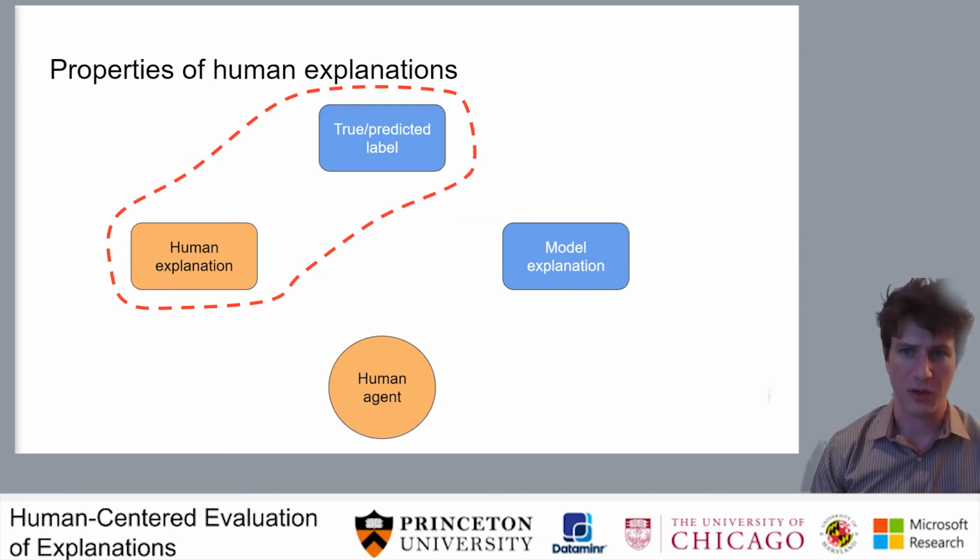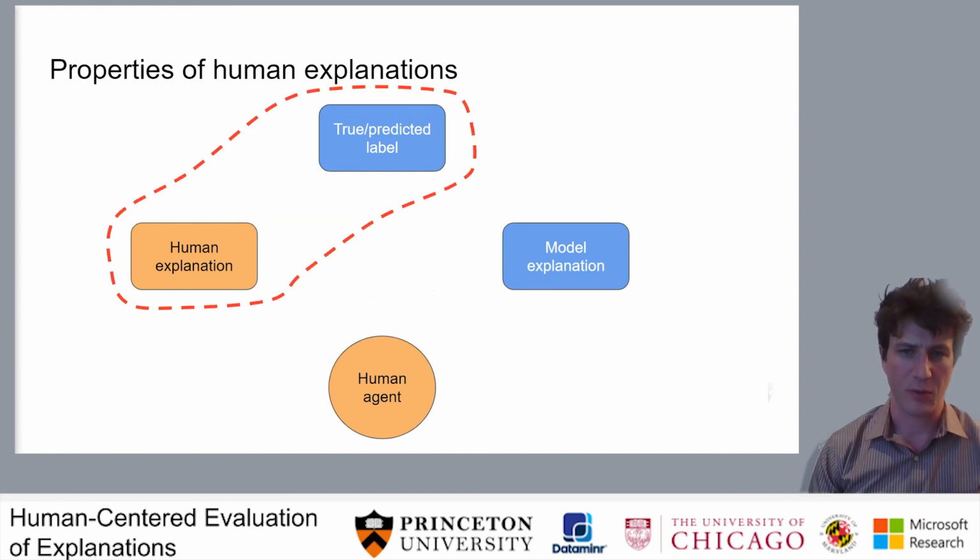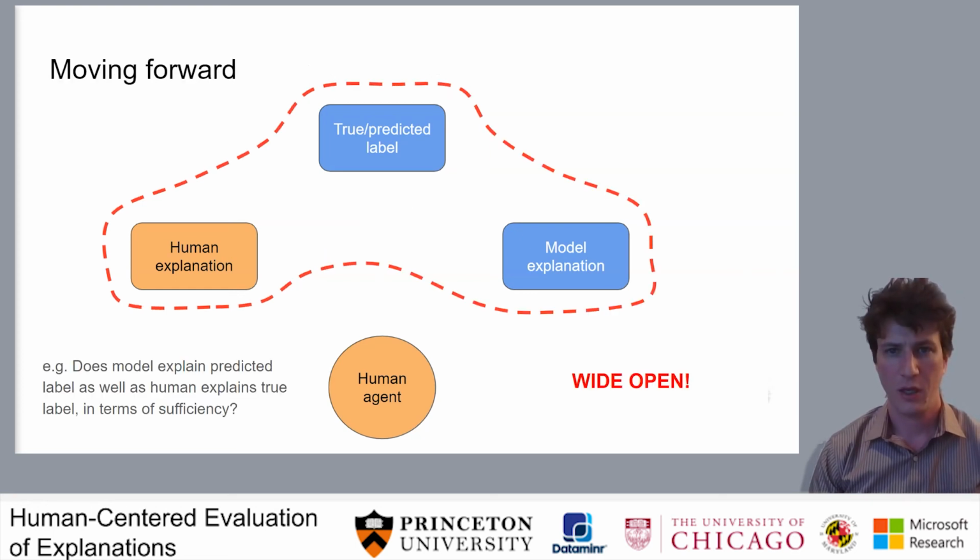I like this kind of work because it begins to give us a sense of how valuable human explanations are in terms of what relationship they have with the model. Or to put it slightly differently, instead of worrying about form, as we do with a direct comparison between human and model explanations, we instead worry about the function that human explanations hold in terms of what informational properties they hold relative to the model. Moving forward, I think there's a lot of potential in evaluating model explanations relative to these informational properties, instead of, or perhaps in addition to, similarity.